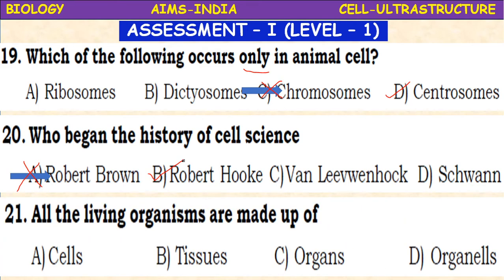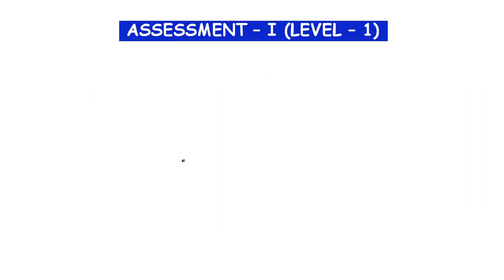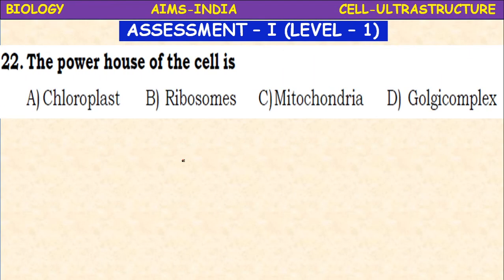All living organisms are made up of cells, tissues, organs, organelles. They are made up of cells. The powerhouse of the cell is chloroplast, ribosomes, mitochondria, Golgi complex. So it is the mitochondria. Why is mitochondria called the powerhouse of the cell? Because it produces energy in the form of ATP by means of cellular respiration. Hence it is called the powerhouse of the cell.